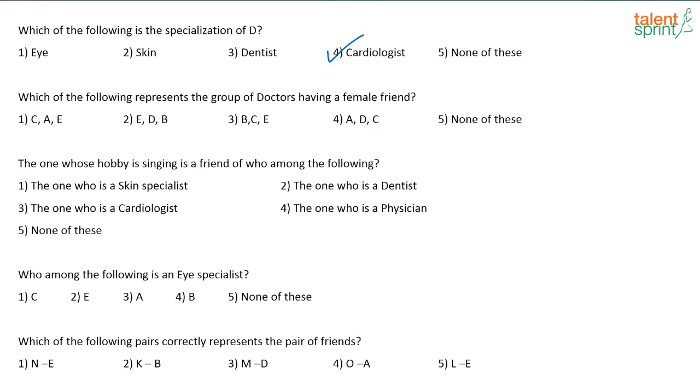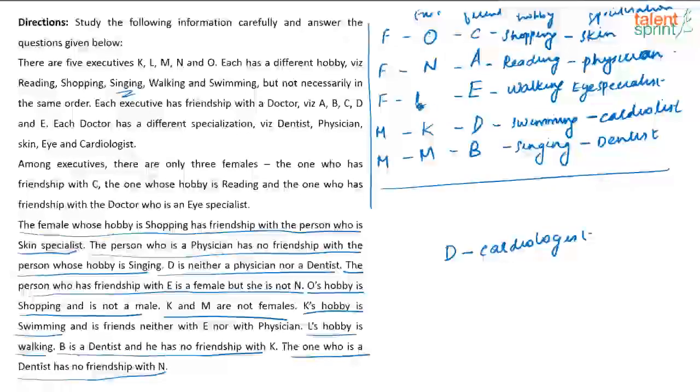How was eye specialist for L? I am getting two options. Where? L. Okay. See, in the beginning itself you can fix eye specialist here, right? There are three females. One of them is friends with C. One of them's hobby is reading, okay? And there is another person who is friend with an eye specialist. Like this I came to eye specialist.